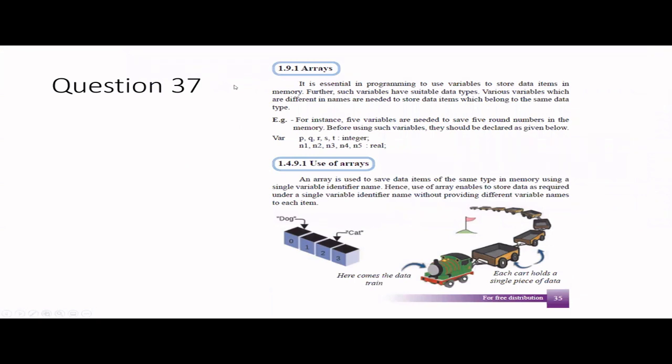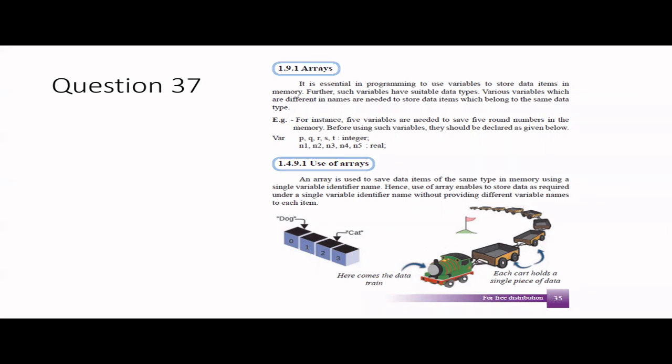So arrays are very essential because we cannot have a lot of variables for a lot of values, right? It's not going to work. So we can keep a collection of values with a single variable. That's why we have arrays. That's the main importance of it, because you can save data items of the same type in memory using a single variable. So that is why arrays are very important, right?